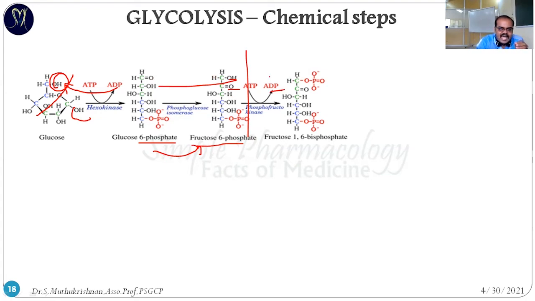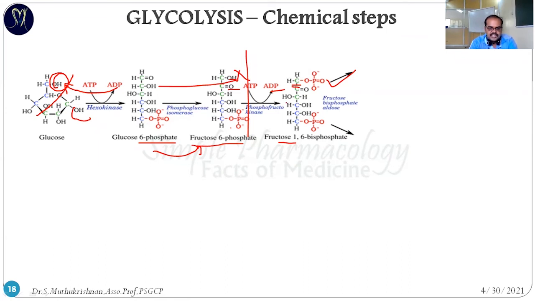This phosphorylation happens exactly on this place. You can see here the fructose 1,6-phosphate: the phosphorylation happens on the first carbon atom. This is the 6th carbon atom, so it's called fructose 6-phosphate. This is the first carbon atom, so phosphorylation happens on the first carbon atom, and it is converted into fructose 1,6-phosphate. So up to this step it's called the energy investment phase. Two phosphate groups are added in the reaction. So next is the splitting phase.